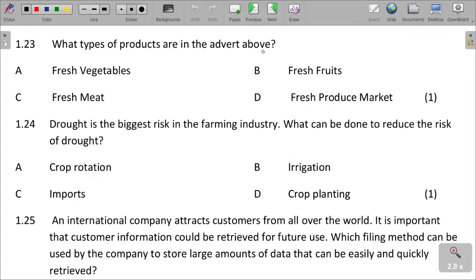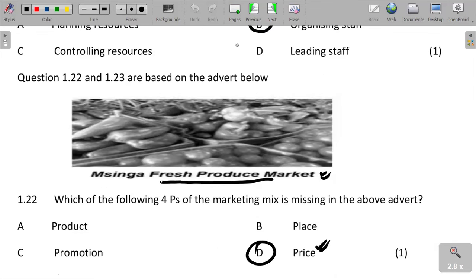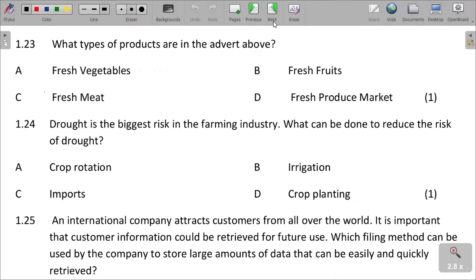We can see that these are fresh. We have got fresh vegetables, as you can see. So it is fresh vegetables that we can see there.